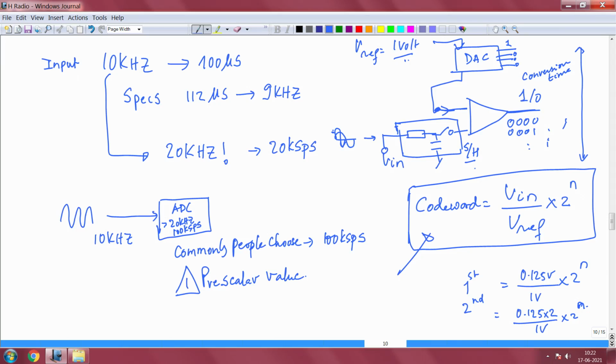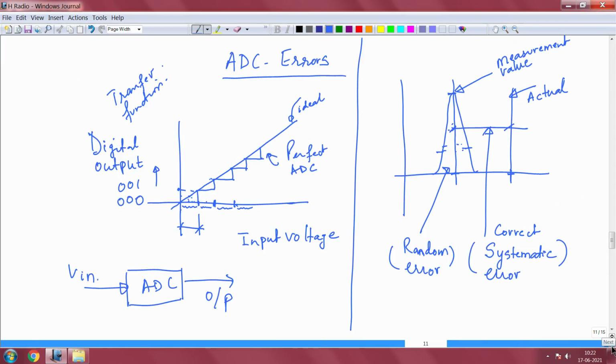So, now if you map this into this picture, let us put it here, any voltage from 0 volts to 125 millivolt will simply read all zeros, the very first code word which is 0.